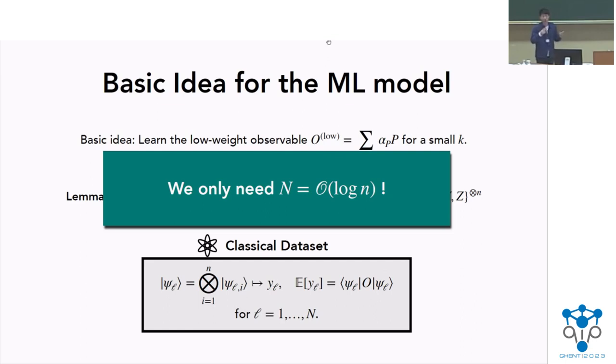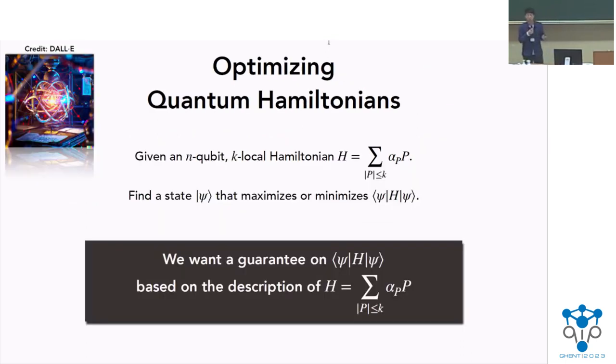So if you have 100 qubits, now you just need order log 100. In order to show this, in the paper we actually have to look at a very, very different task, which is on optimizing quantum Hamiltonians. So in this task, we are given some n-qubit k-local Hamiltonian H, and we would like to find a state that tries to optimize the energy.